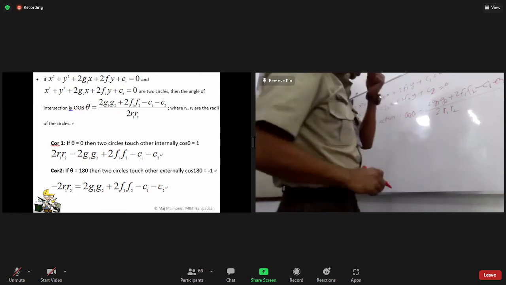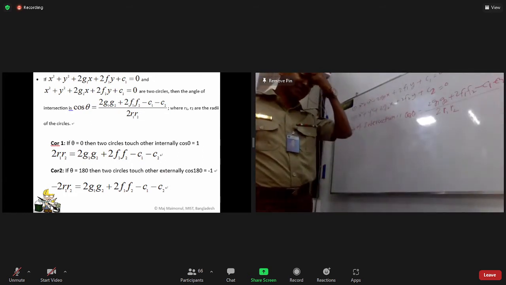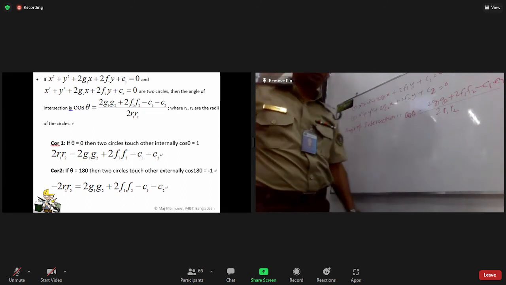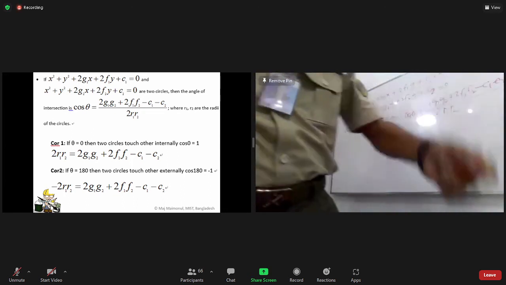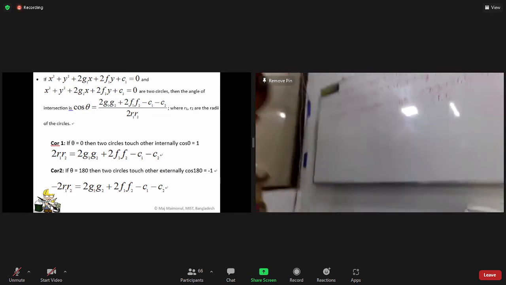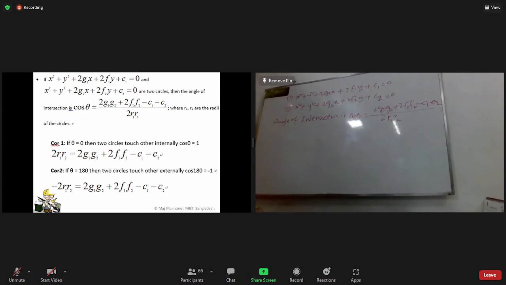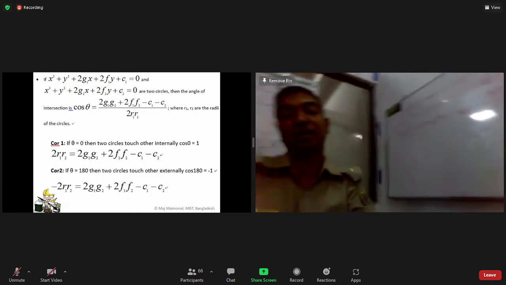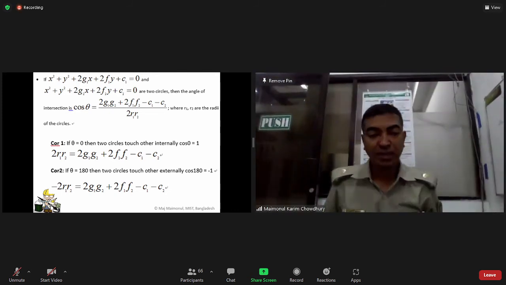In general, R1 means the radius of the first circle and R2 the radius of the second circle. Now remember it. When it is a limiting point, R1 and R2 will be 0.